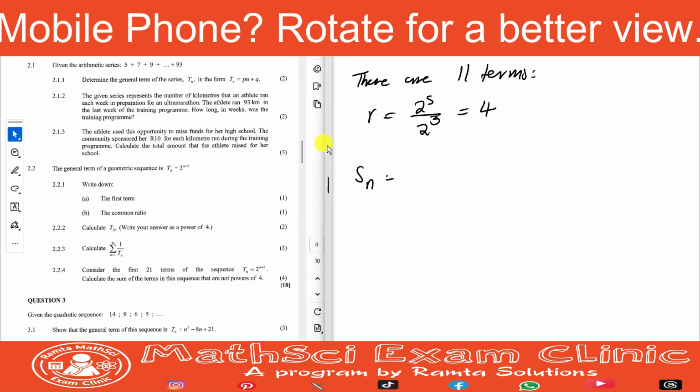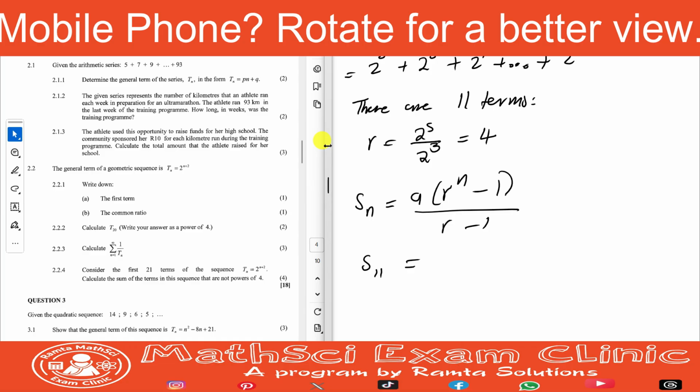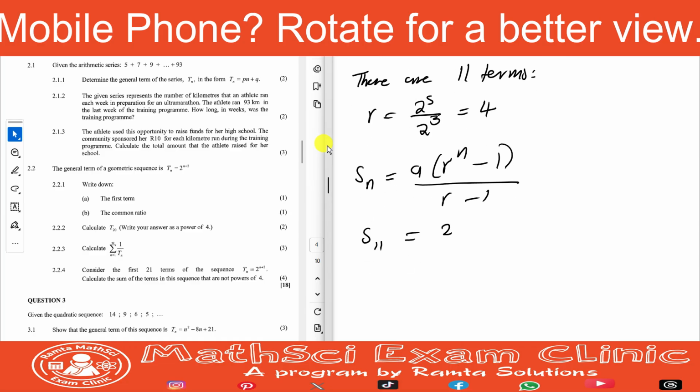Sorry, not number of terms, the sum of the first terms. We said we have 11 terms. So this will be the sum of 11 terms equals the first term, which is 2 to the 3. Even if you write it like this, it's okay. You guys have calculators. And what is the first term? It is 4. No worries. How many terms? We're looking at 11 minus 1, close, all over 4 minus 1.